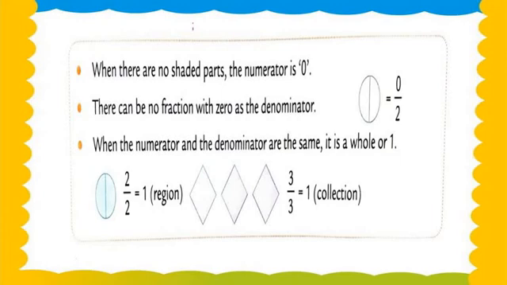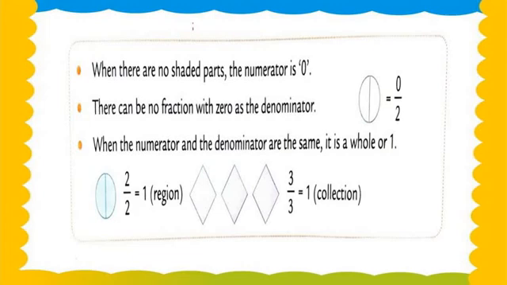But before, let's check the small notes. When there are no shaded parts, the numerator is 0. Understood? These important points you have to write in your rough book also, with your fair book. Okay, so now note down with me, my dear students. When there are no shaded parts, the numerator is 0. There can be no fraction with 0 as the denominator. Means how? 0 by 2 means 0 upon 2.